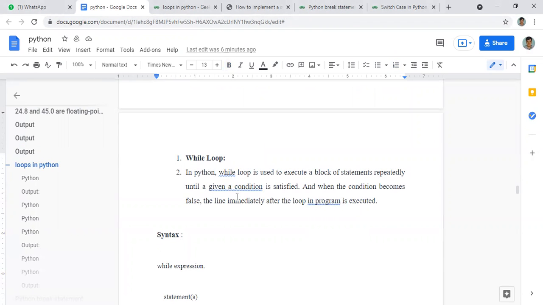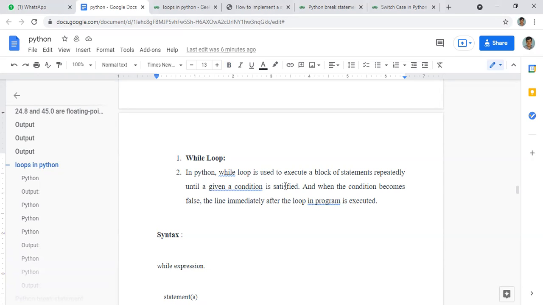The main syntax of this is while. Then why do we use this while loop? This sentence is very important. In Python, when you use the while loop, it executes a block of statements repeatedly. This is the function of loops in general. In the case of a while loop, this block of statements will be executed repeatedly until a given condition is satisfied.